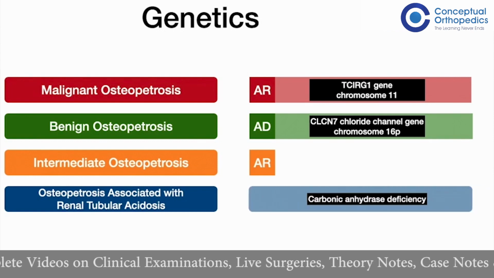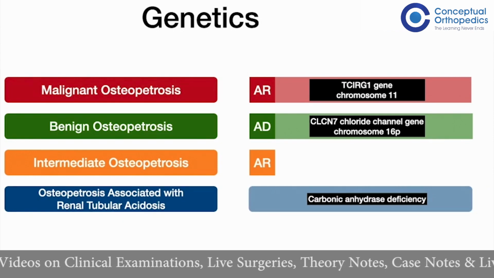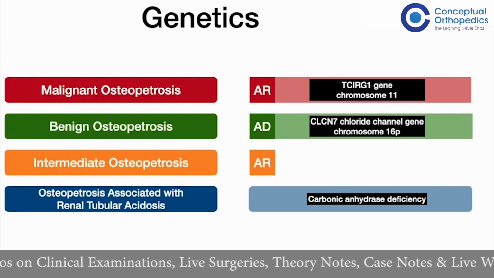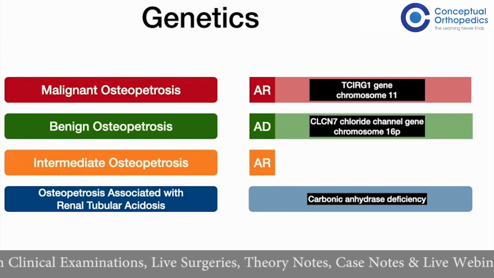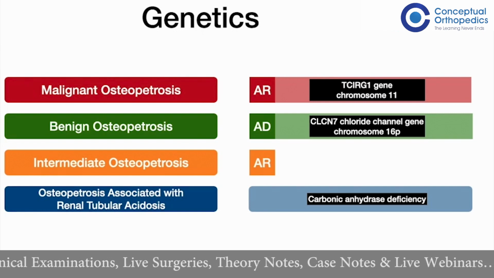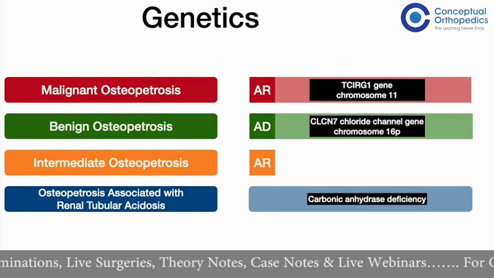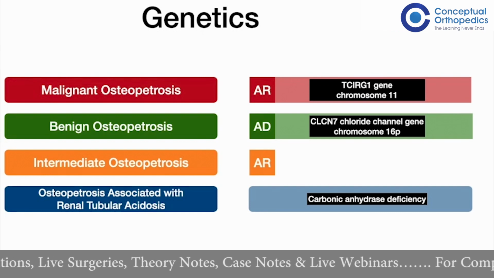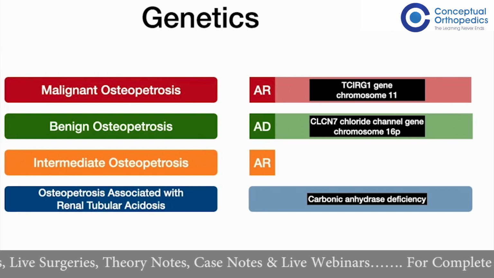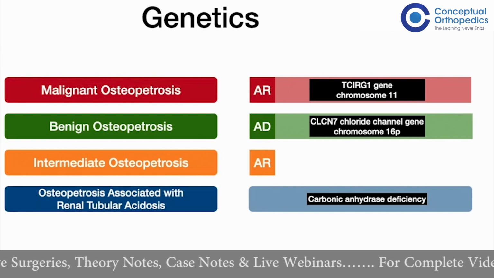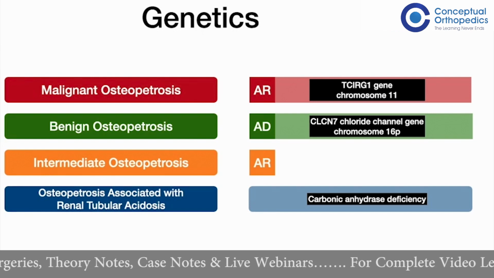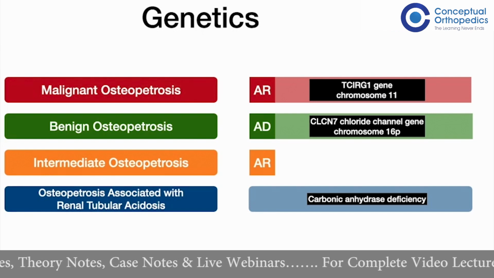Lastly, a small subset of patients who are associated with renal tubular acidosis have an autosomal recessive inheritance and they are linked with cerebral calcifications, as we have seen in the last slide. This is mainly due to the lack of an enzyme known as carbonic anhydrase. Now this carbonic anhydrase is responsible for the production of hydrogen ions.